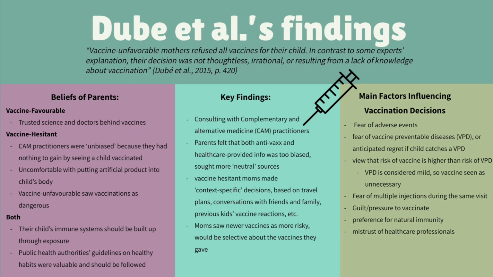The biggest takeaway from this study is that vaccine-hesitant and vaccine-unfavorable moms are not monsters who don't care for their children or the safety of others. They have logic, reason, and simply put an emphasis on different aspects of vaccination. For instance, they may see vaccination and its potential side effects as higher risk than the mild disease the vaccine prevents. Vaccine-hesitant moms may make their vaccination decisions based on an individual risk versus benefit analysis and